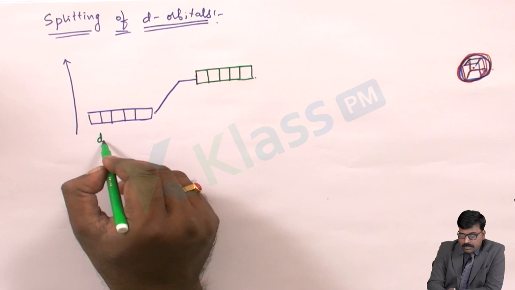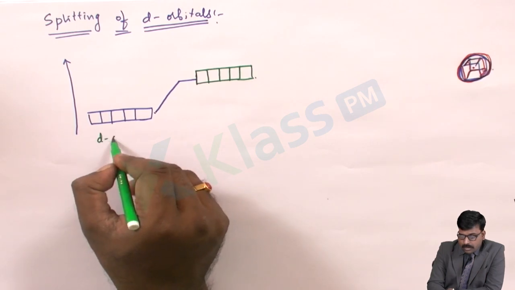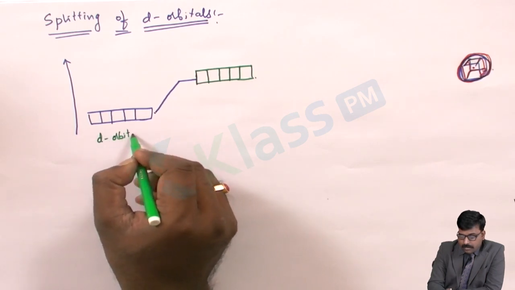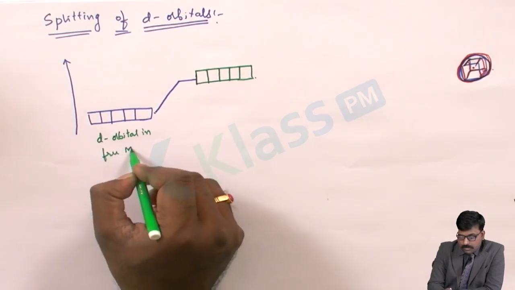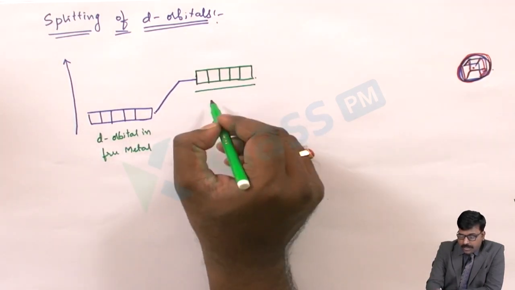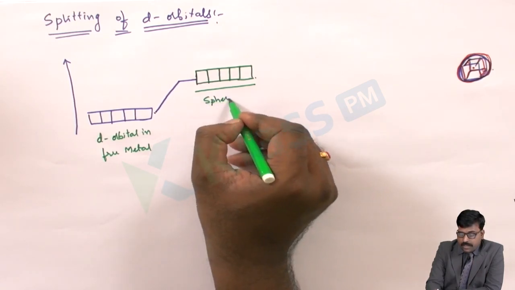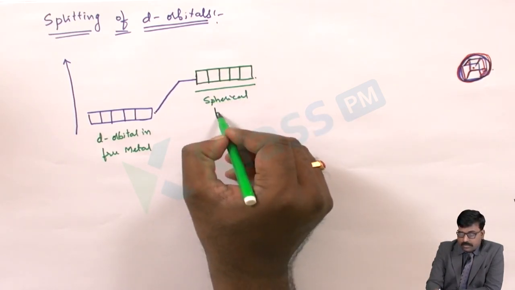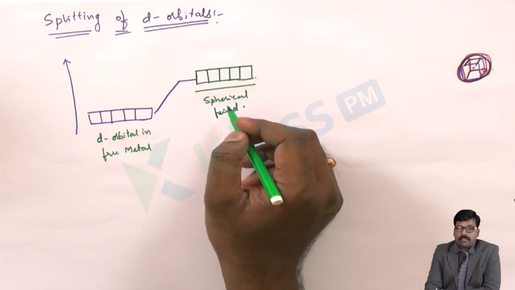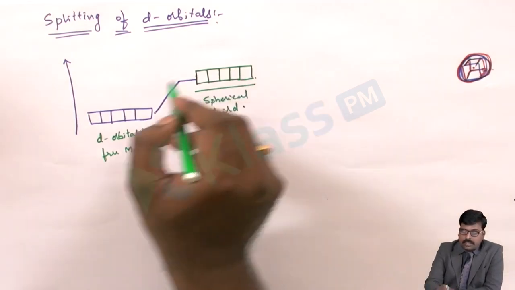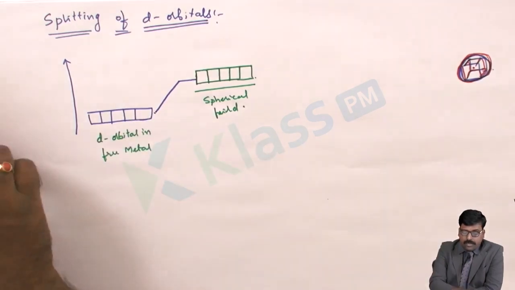So this is the d orbital in a free metal or metal ion. And this is the d orbital when it is being influenced by the spherical electrostatic field. So the energy is somewhat more than the free orbital.